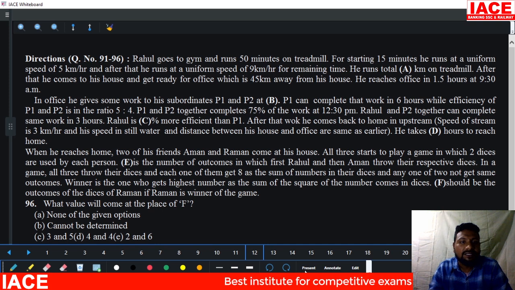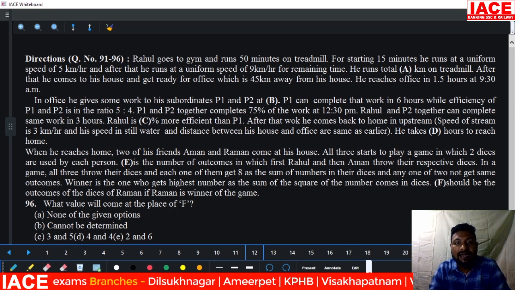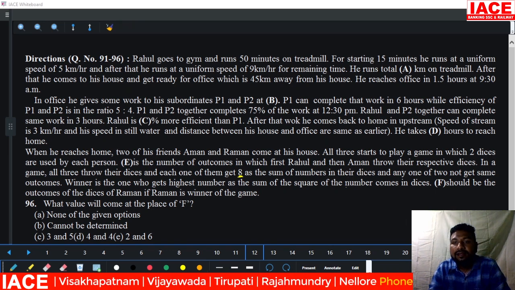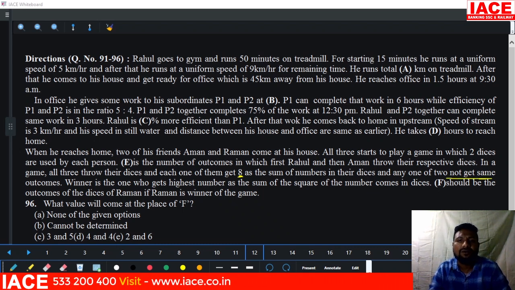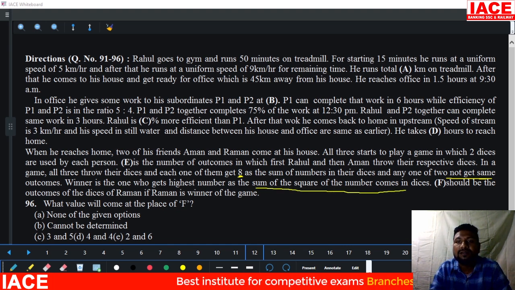Here, what is the question they are asking? After that, all three of them roll their dice and each one of them gets 8 as the sum of the numbers on their dice, and any two do not get the same outcome. That means 4 comma 4 is okay, but 5 comma 3 and 3 comma 5 is not possible, only 5 comma 3 or 3 comma 5. And the winner is the one who gets the highest number as the sum of the squares of the numbers that come on the dice. Okay, sum of the squares.